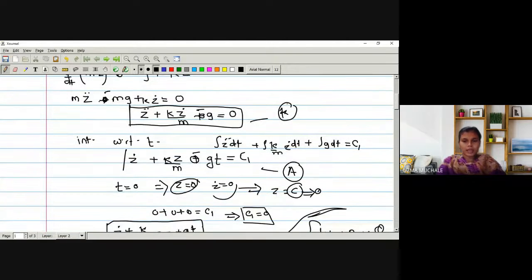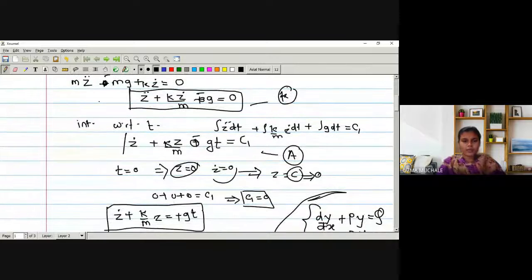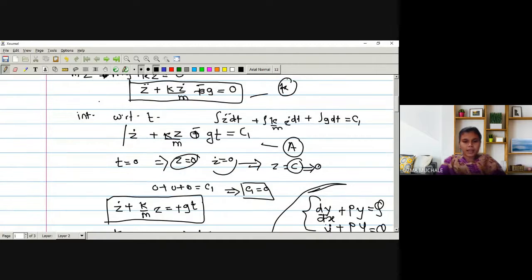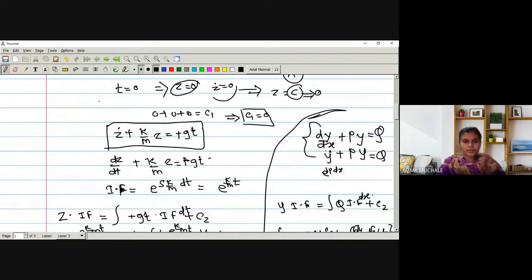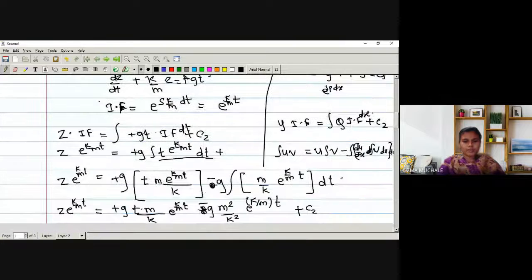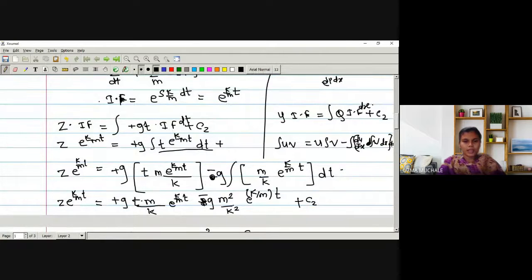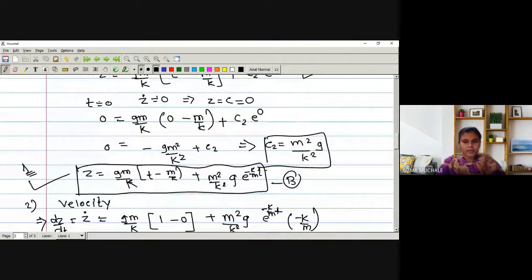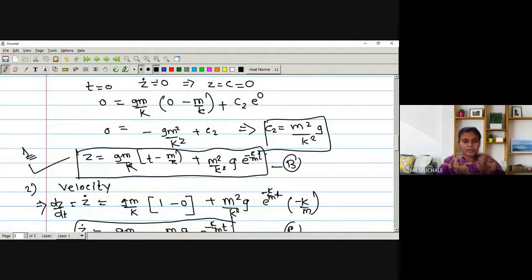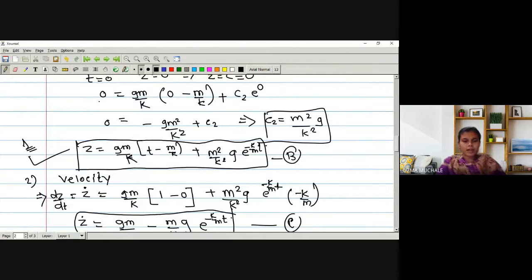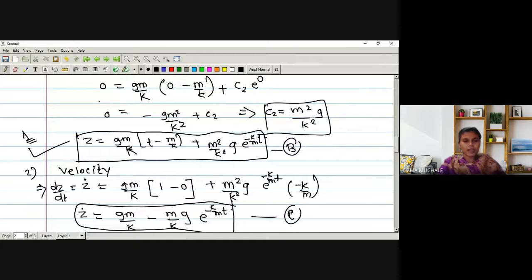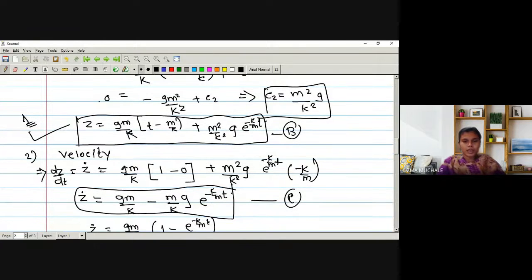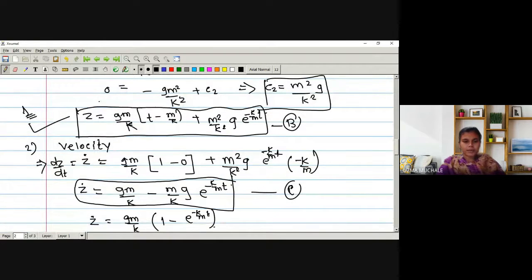Now you have to integrate that equation to find the value of z, or we can have the equation in terms of z. After getting the equation in terms of z, you have to eliminate the constants c1, c2, whatever we are getting. After eliminating all those constants, we get equation number b, and our first part is completed. That is, we have derived the equation of motion of a particle falling under the influence of gravity with some dissipative force.